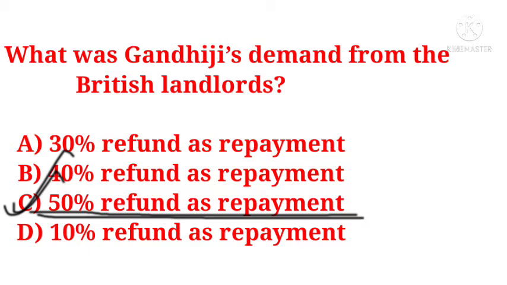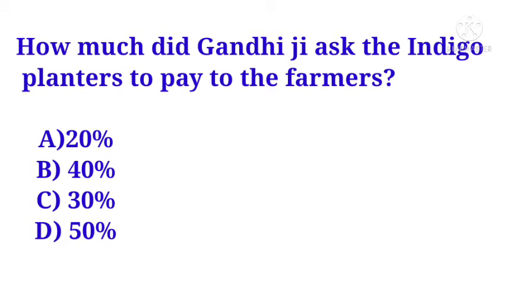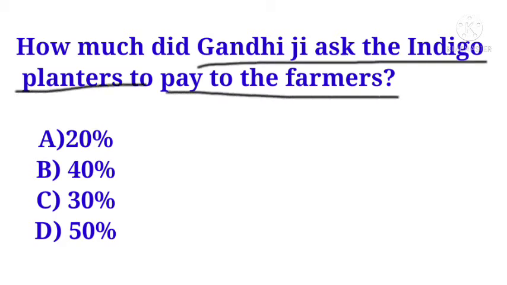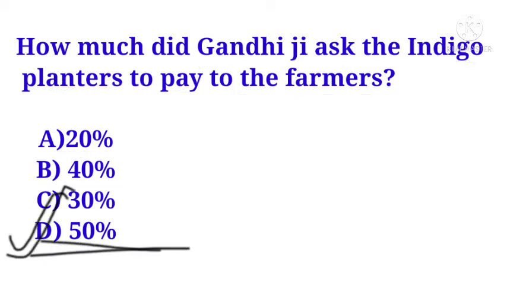Okay, the next question is, how much did Gandhiji ask the indigo planters to pay to the farmers? Options are 20%, 40%, 30%, 50%. And the correct answer is 50%. Gandhiji asked the indigo planters to pay 50% to the farmers.